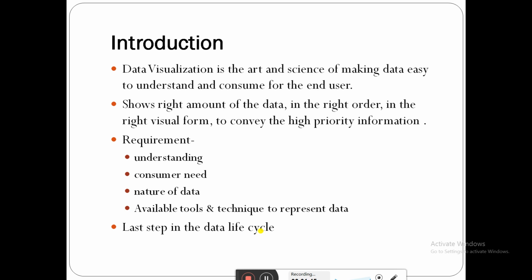Data visualization is the last step in the data life cycle, where the data is processed for presentation in an easy to consume manner to the right audience for the right purpose. The data should be converted into the languages and formats best preferred and understood by the consumer of the data.